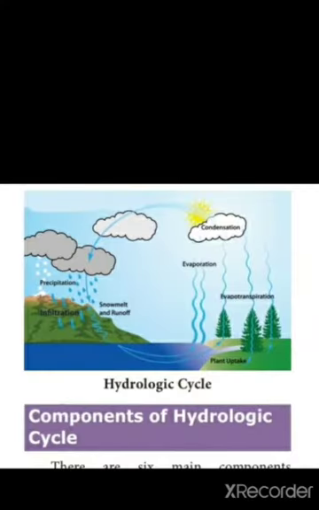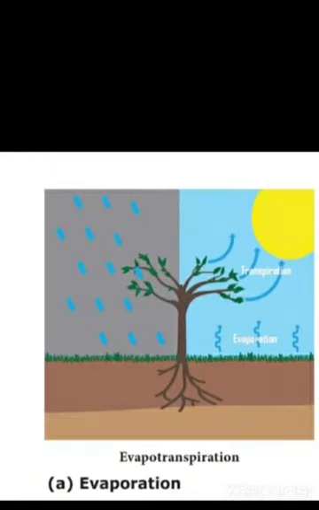We continue the lesson. The topic is evapotranspiration. The following part explains the process of evaporation and transpiration separately. First one is evaporation. Evaporation refers to the process in which the liquid form of water changes into gaseous form.